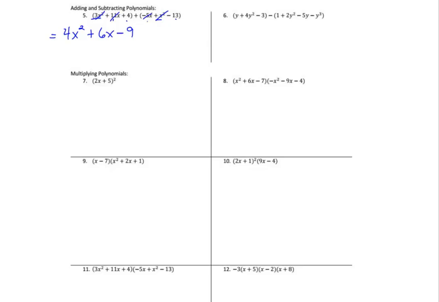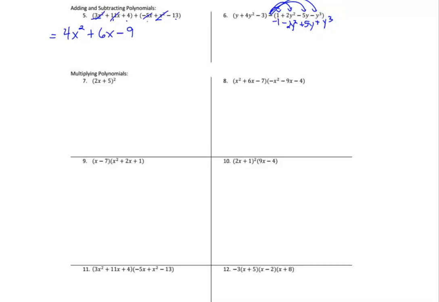Next, we are going to subtract functions. When we're subtracting, my recommendation to you: there's nothing outside the first parentheses, but there is a negative outside of this one. So that's going to affect that term, that term, that term, and that term. So distribute the negative. That's going to be negative 1, negative 2y squared, positive 5y, positive y cubed.